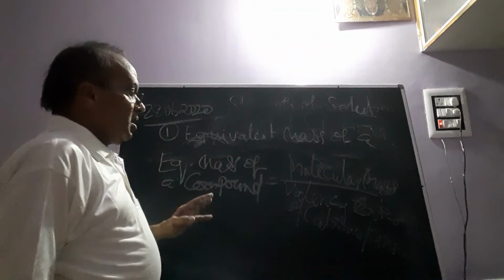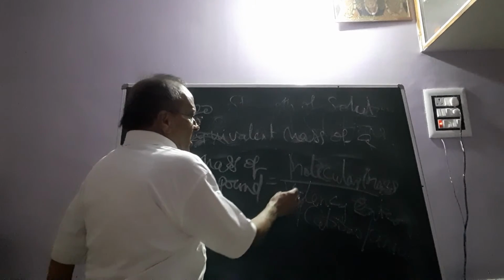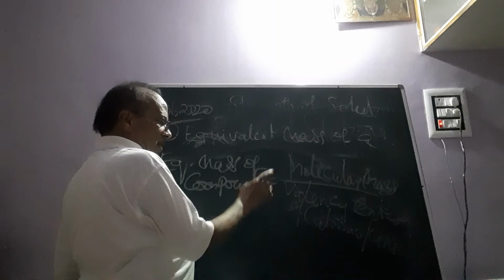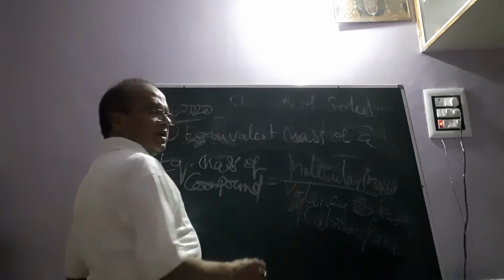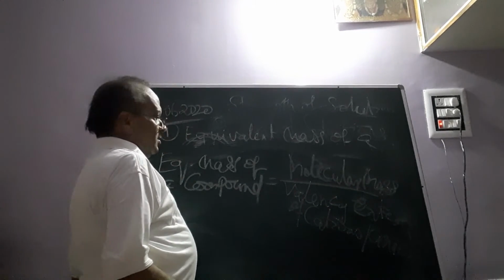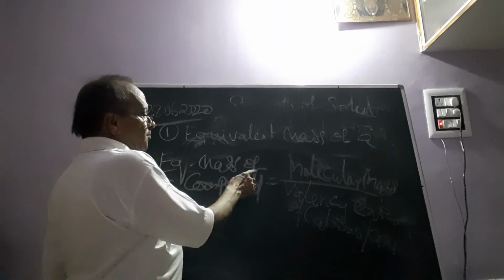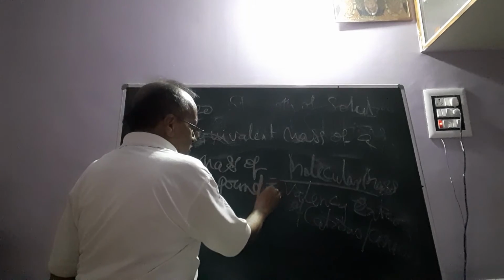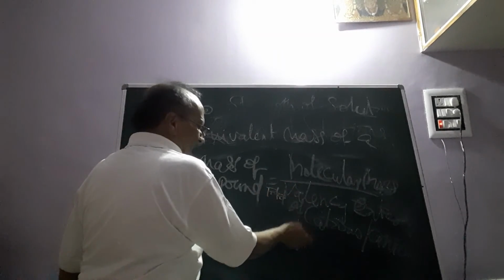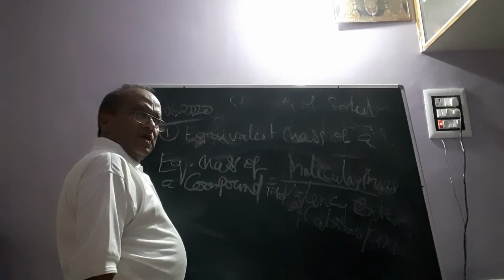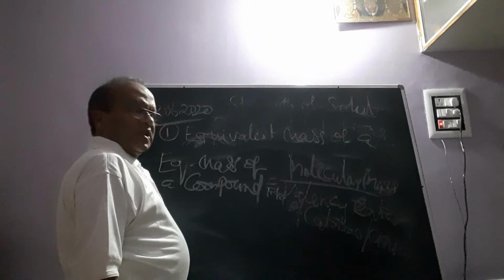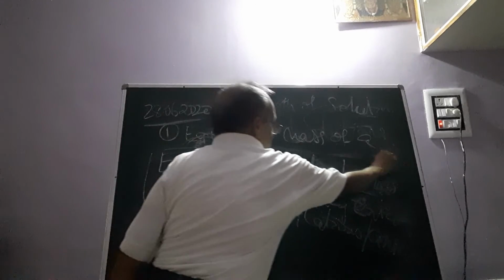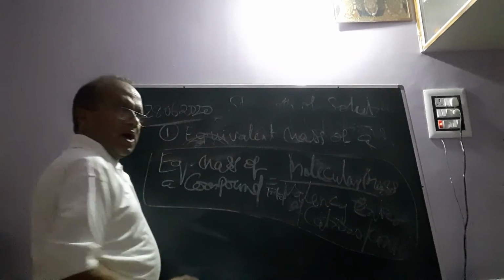So here the total valency of either cation or anion will be considered. So the equivalent mass of a compound is equal to the molecular mass divided by the total valency of either cation or anion.